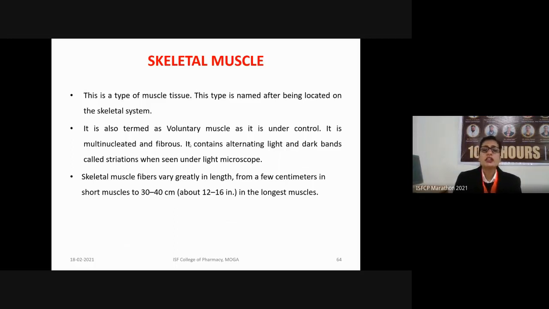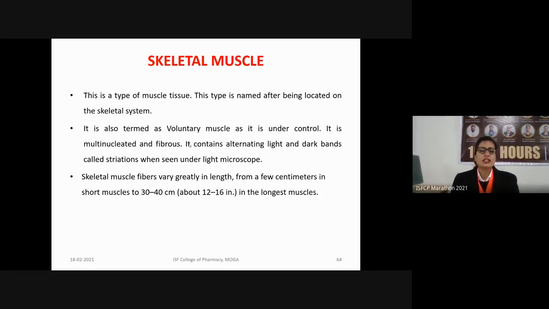That means it is under our conscious control. It is multinucleated and fibrous, so various nuclei are present inside these muscles, and it also contains the bands that are light and darker bands. These are known as the striations. Whenever we see them under a microscope, the bands are easily visible.